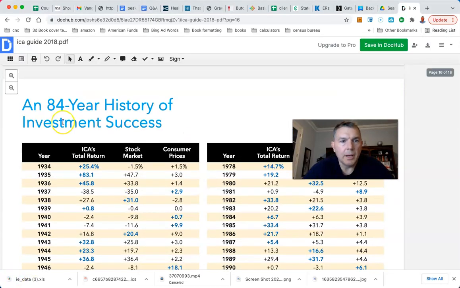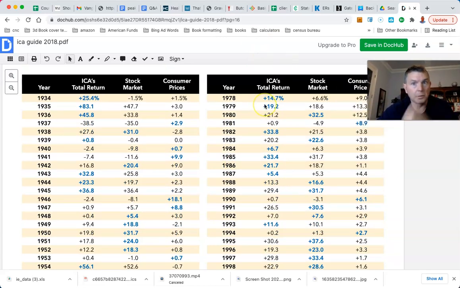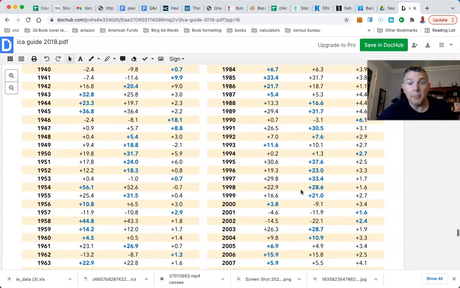Here, so an 84-year history of investment success is the ICA guide, and you'll see right here, we're going to go to ICA's total return with dividends reinvested versus the S&P 500. They're called the stock market. Hate when they call it the stock market, but be that as it may. In 2000, the S&P 500 is down 9.1. 2001 is down 11.9. 2002 is down 22%. ICA was up in 2000, was down 4.6 in 2001, down 14.5 in 2002. So it wasn't down nearly as much as the S&P 500, but it was up.